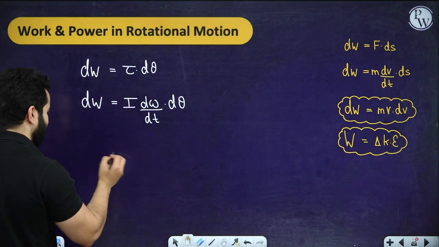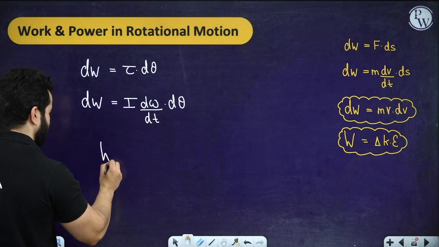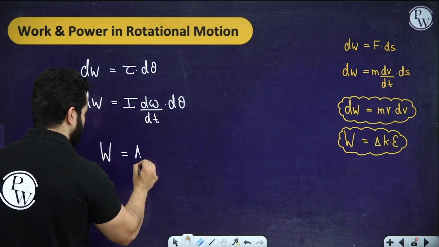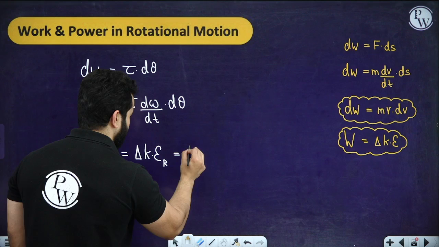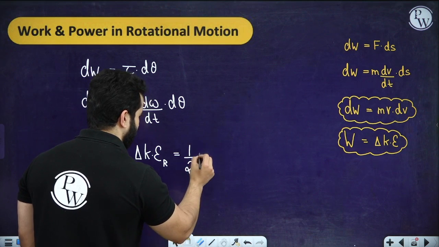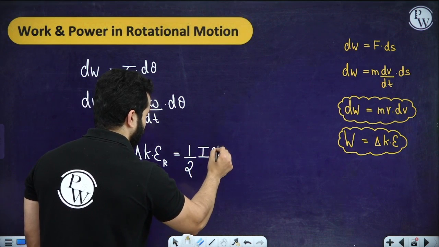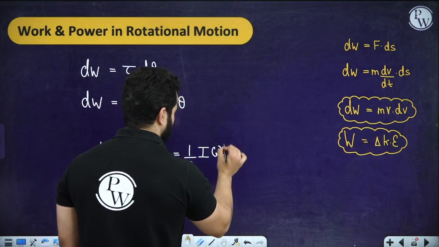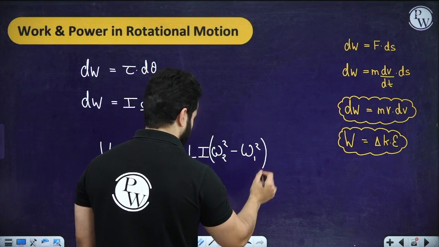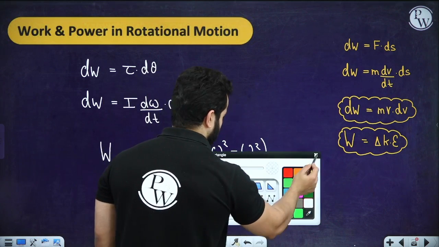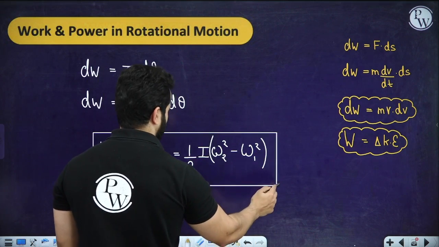So finally, now you got the drill. Work done can be written as change in rotational kinetic energy. So this means we can rewrite this as half I omega 2 square minus omega 1 square. This is your work energy theorem, right? Applicable in rotational motion also.